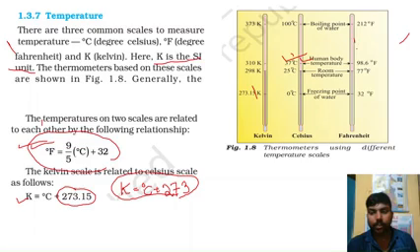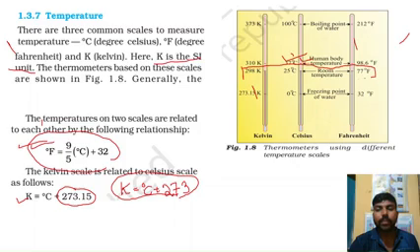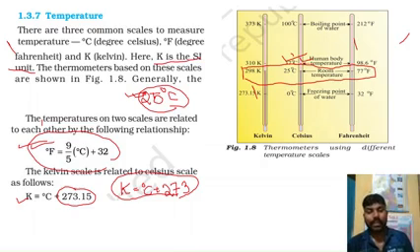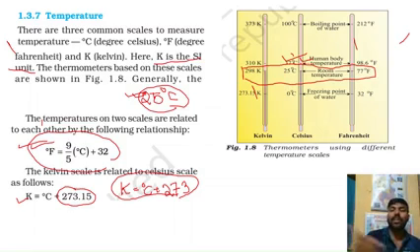One common thing you have to remember: in chemistry, when you talk about room temperature, which value do we generally take? 25 degrees centigrade. Now, nowadays it is summer, you cannot say, sir, room temperature is 25 degrees centigrade, it is not possible. But generally we take 25 degrees centigrade as the room temperature, which is equivalent to 298 Kelvin in the Kelvin scale, and equivalent to 77 degree Fahrenheit in the Fahrenheit scale. So 25 degrees centigrade is equivalent to 77 degree Fahrenheit and 298 Kelvin.